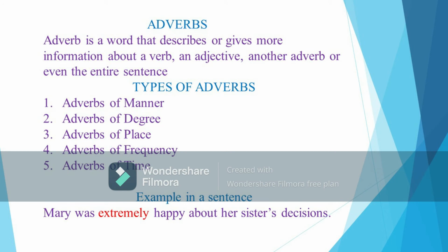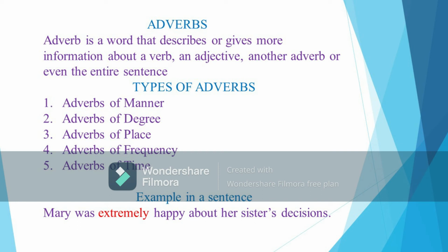Redemptor, what are adverbs? Adverbs are words that describe more about a verb. Mention the types of adverbs that we have. There are 5 types of adverbs, namely adverbs of manner, adverbs of place, adverbs of time, adverbs of frequency, and adverbs of degree. Very good, Redemptor. Use one type of adverb in a sentence. Mary is extremely happy with her sister's decision.